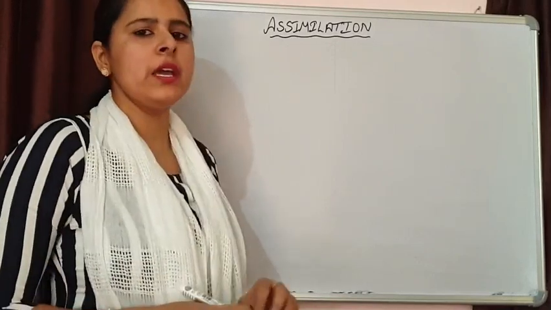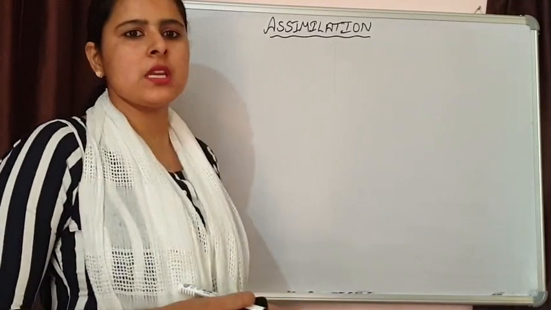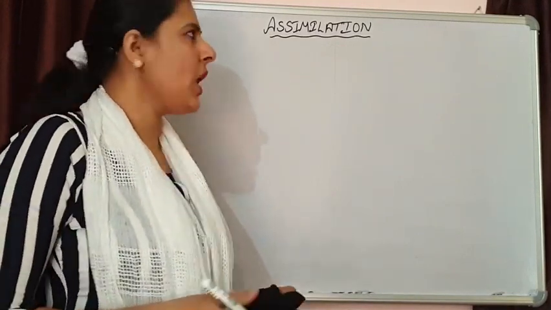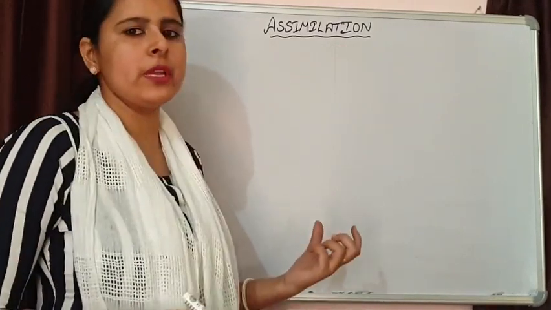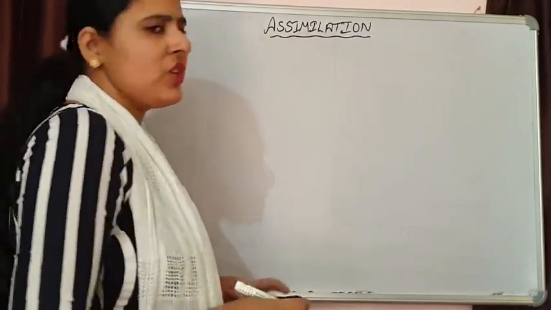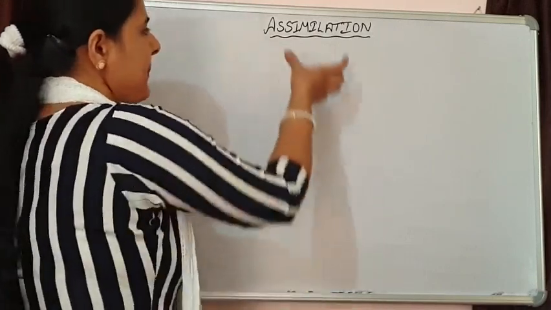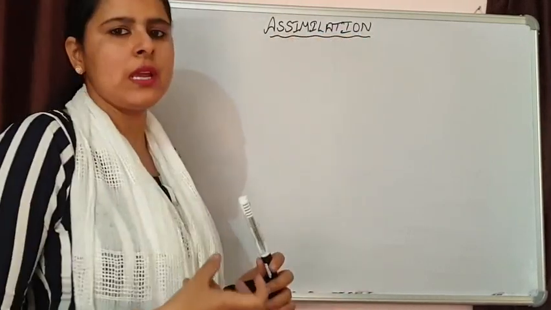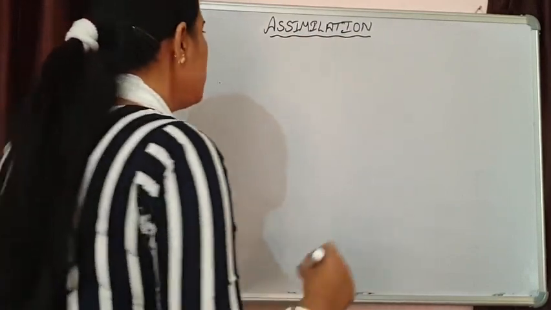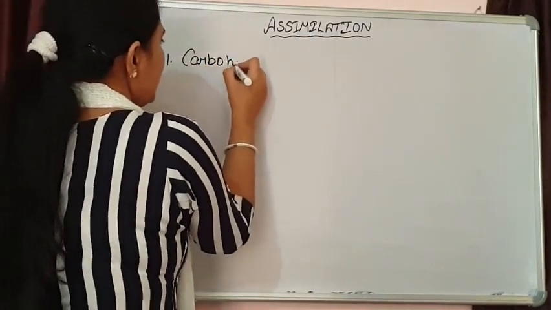We will discuss the egestion of food particles. Yesterday we discussed absorption of nutrients, how absorption of different types of nutrients takes place. Now these nutrients are present in each and every cell of the body. Our body cells are going to utilize them, and assimilation simply means utilization of these resources. So how is utilization of different food particles going to take place?